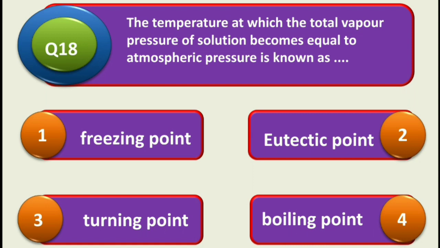Next one is question number 18, that is the temperature at which the total vapor pressure of solution becomes equal to the atmospheric pressure is known as: first one is the freezing point, second one is the eutectic point, third one is the turning point, and fourth one is the boiling point, and the correct answer is fourth one, that is boiling point. So boiling point is the temperature at which the total vapor pressure of solution becomes equal to the atmospheric pressure.